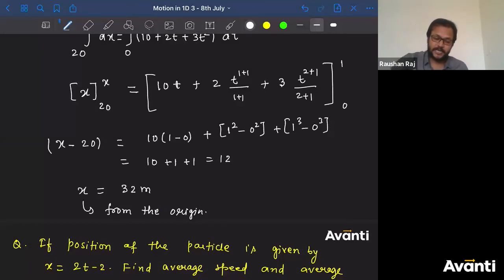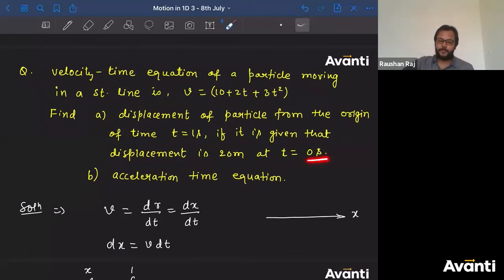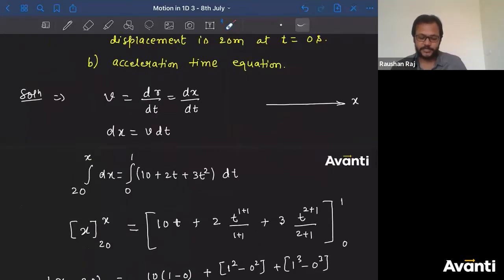Now this is the answer for this question, which asks the displacement of the particle from the origin, that means from origin where the particle has gone. Then I'll say 32 meter.